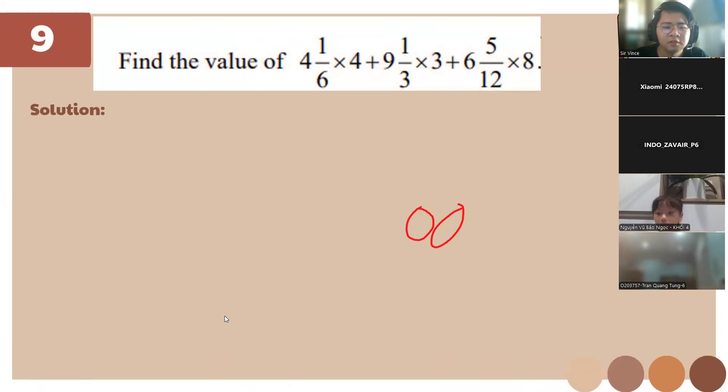So for this one, find the value of 4 1/6 times 4.